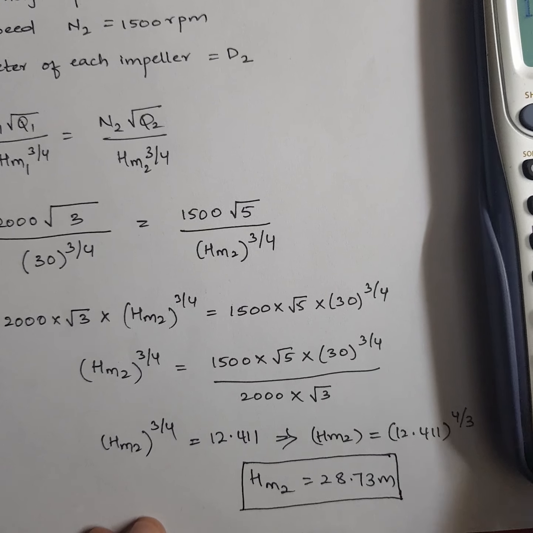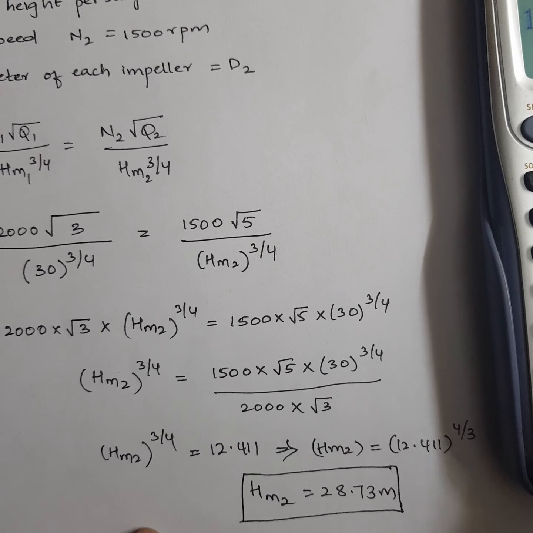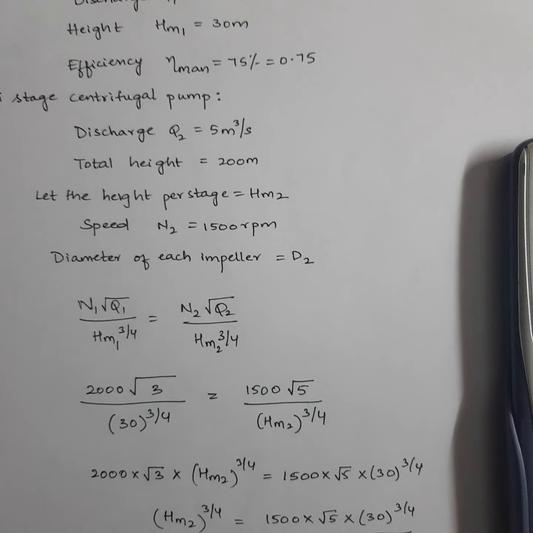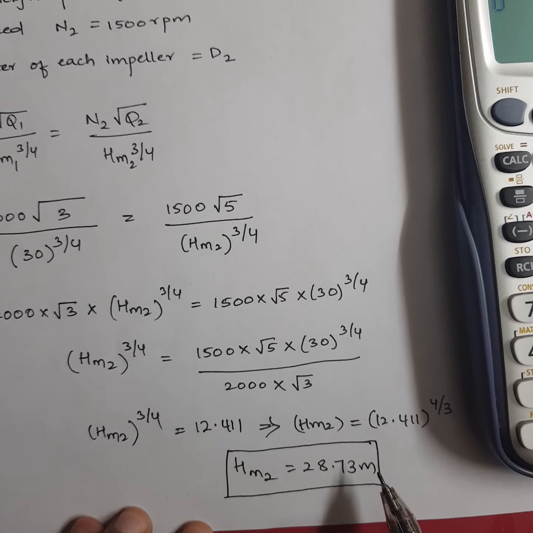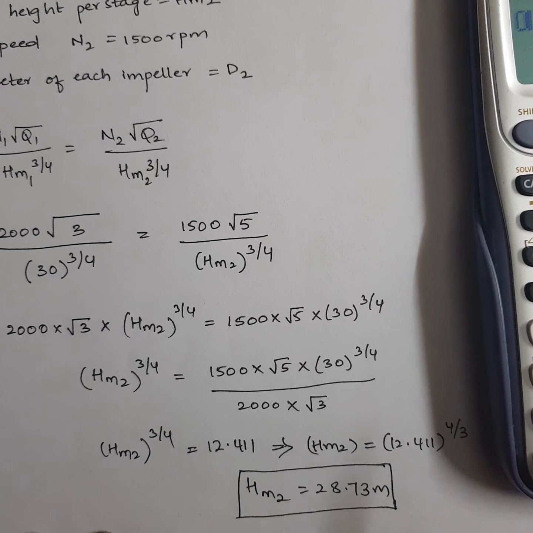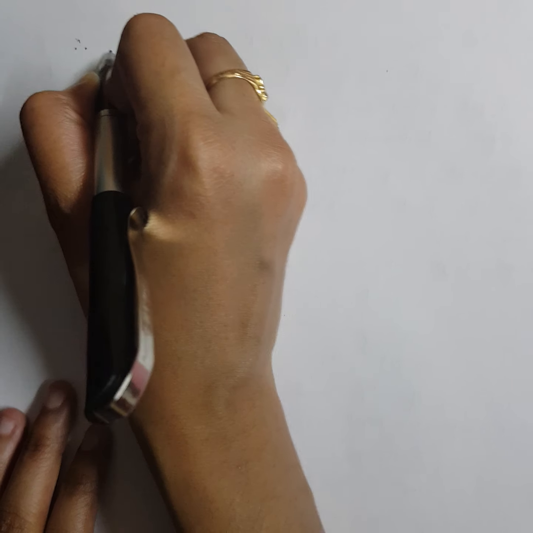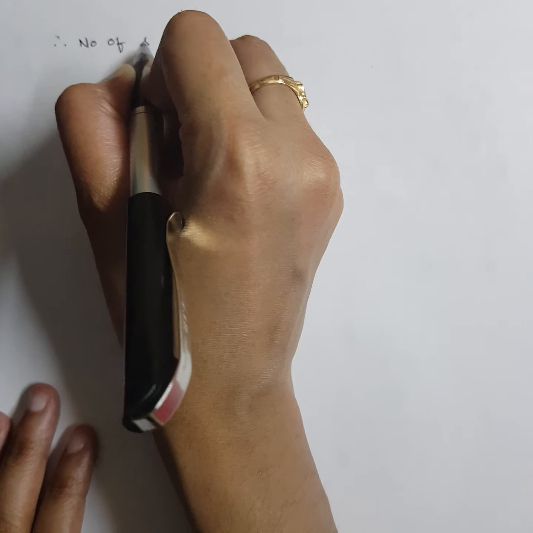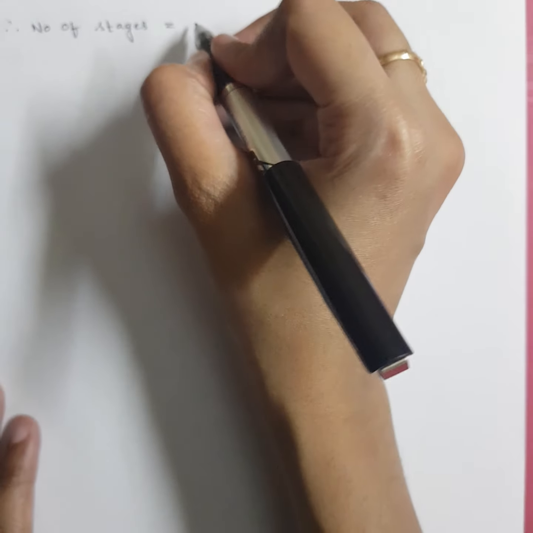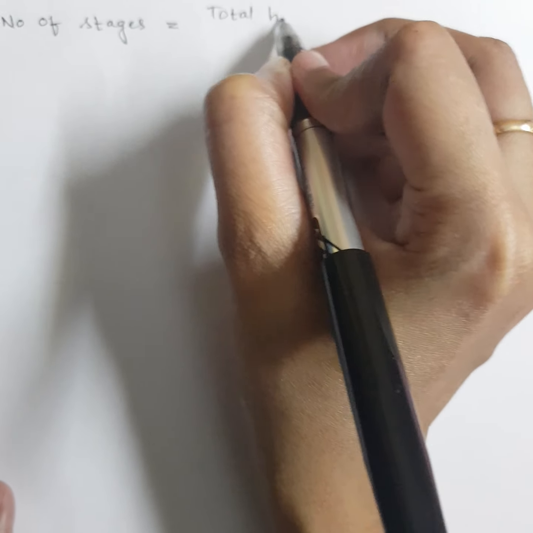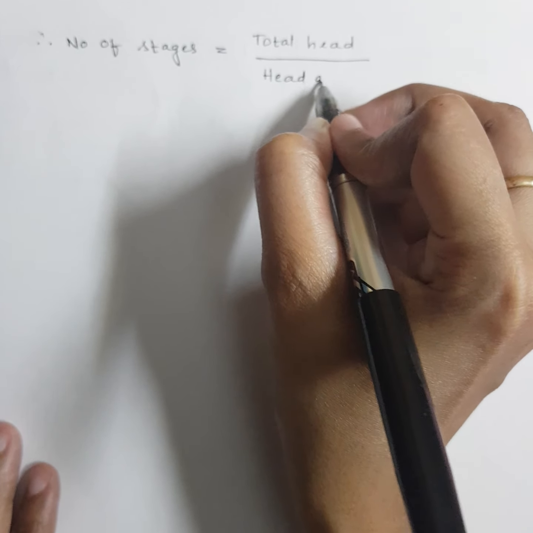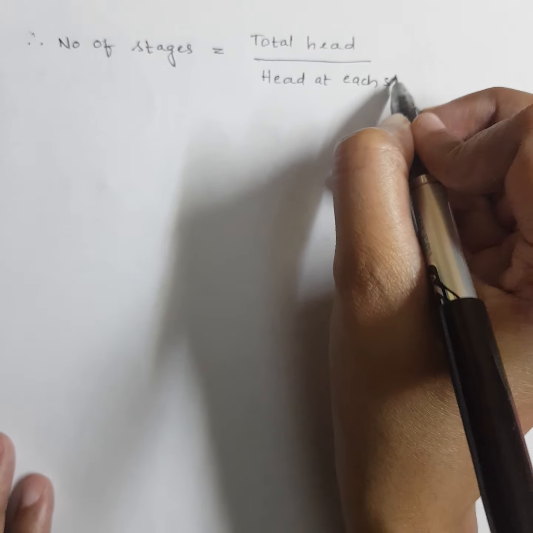Now we can calculate the number of stages or number of impellers. How? Total head given to us is 200. 200 divided by this 28.73 will give us the number of impellers or number of stages. Therefore, number of stages, what was the formula I told you? Number of impellers or number of stages is the same: total head divided by head developed at each stage.